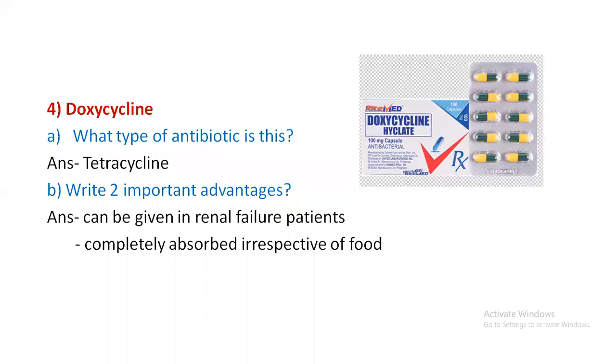Otherwise, doxycycline belongs to a group of drugs called tetracycline. Tetracycline acts by inhibiting the 30S ribosome. They are primarily protein synthesis inhibitors. They are also called broad spectrum antibiotics. Tetracyclines and chloramphenicol are called broad spectrum antibiotics. So this broad spectrum antibiotic acts by protein synthesis inhibition.